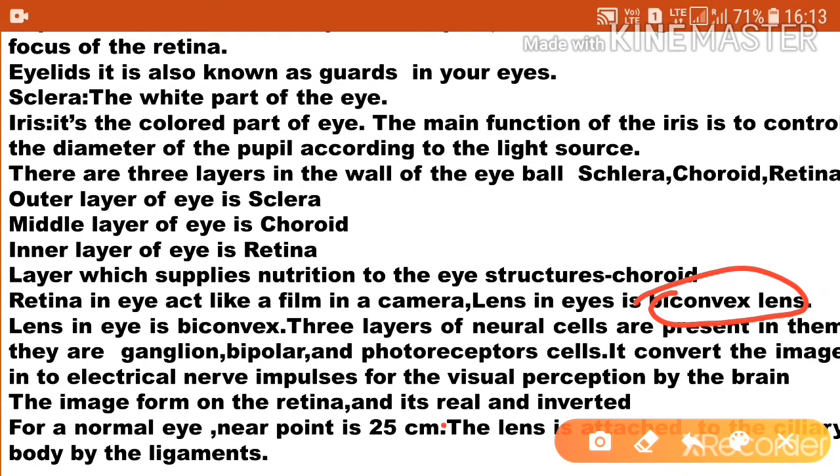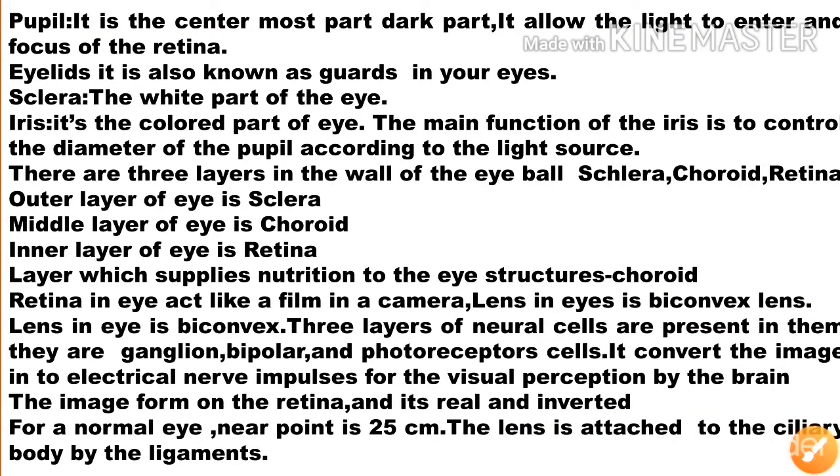So these points are very, very important. The image formed on the retina is real and inverted. The lens of the eye is a biconvex lens. A normal eye's near point is 25 cm. The lens is attached to the ciliary body by the ligaments.